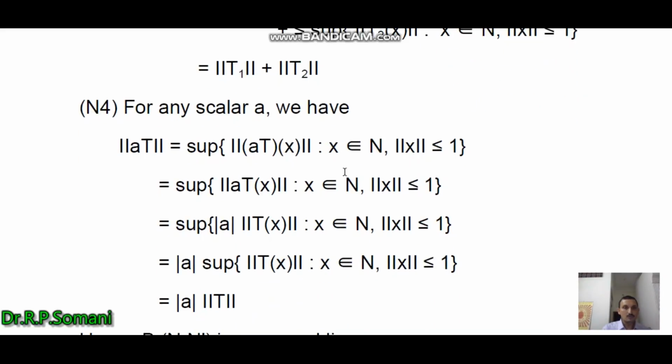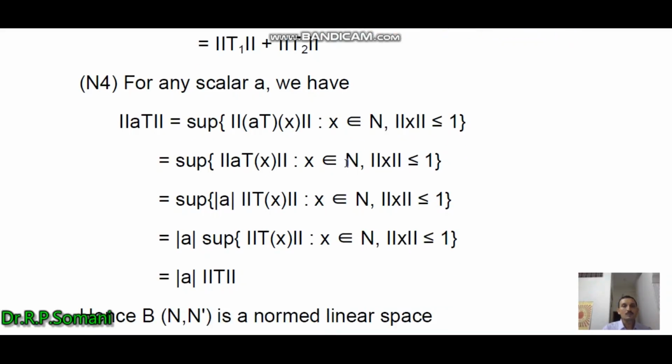And the last, fourth condition: for any scalar A, we have norm of AT equal to supremum of norm of ATx, such that x belongs to N and norm of x is less than or equal to 1.